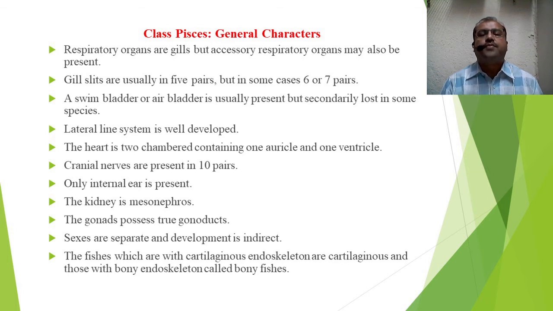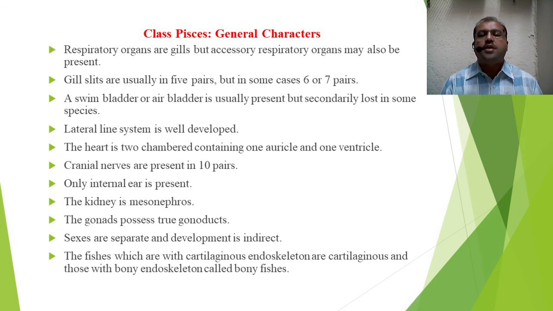Then cranial nerves are 10 pairs in these species, and they are having only internal ear. External ear is absent, and the external ear in the form of pinna is only present in class Mammalia. The rest of the classes are having the internal ear.